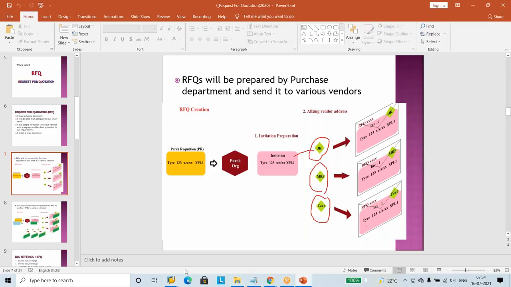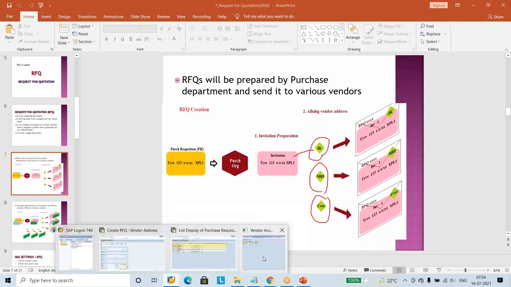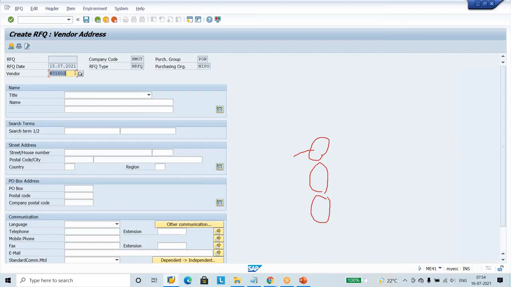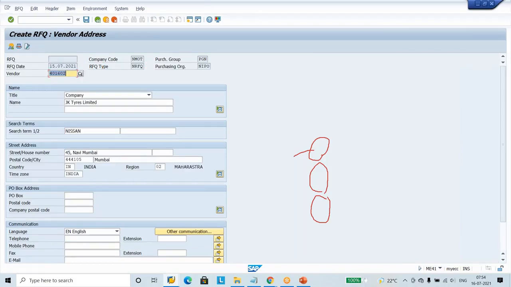First paste the vendor JK. Press enter, JK number pulled. Then the system is going to pull the master record of the vendor, including the vendor master card details. Now this address will be pasted to our requirement. So the system will create one RFQ with this address and that requirement.